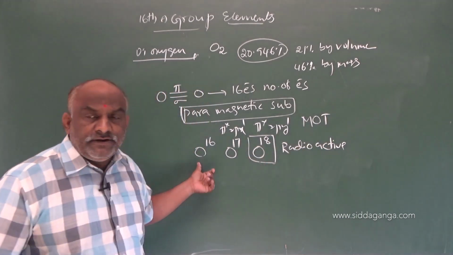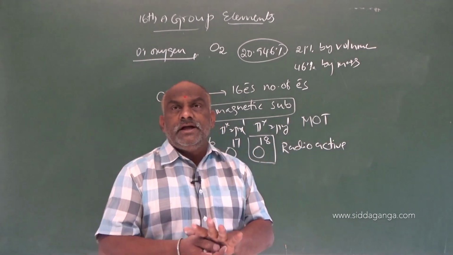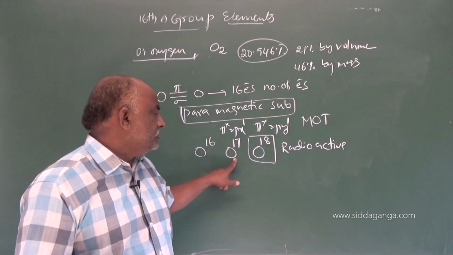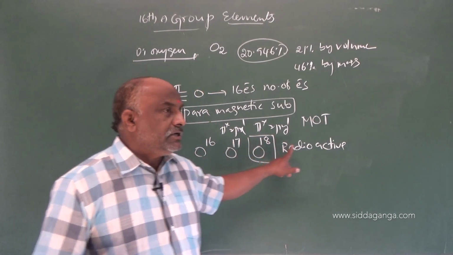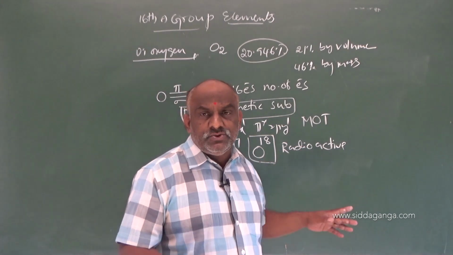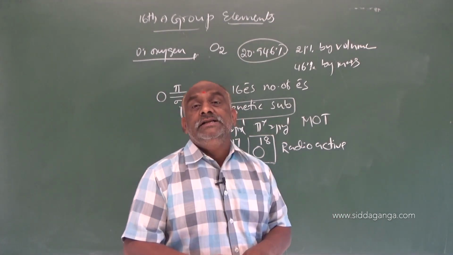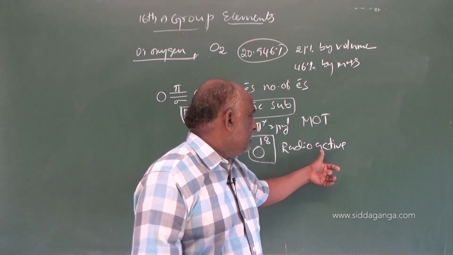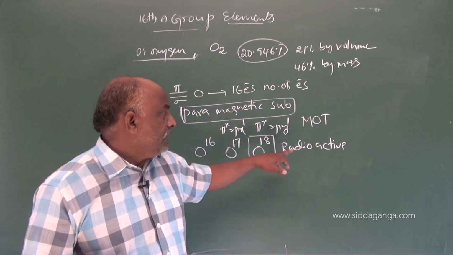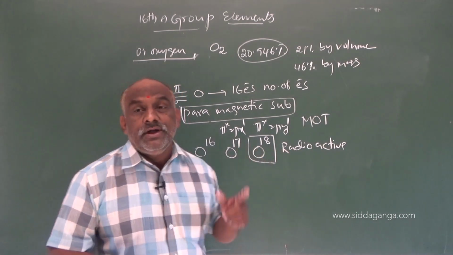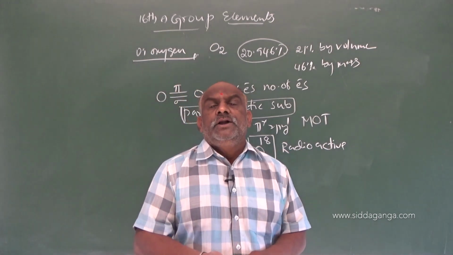And one more point regarding this: oxygen is available in 3 isotopes. One is O16, the second is O17, the third is O18. The majority is O16, and O18 is said to be a radioactive isotope, and it is used in reaction mechanisms in organic chemistry. In organic chemistry, how reactions take place, we have to justify it with the O18 isotope. So here, what are the preparations?